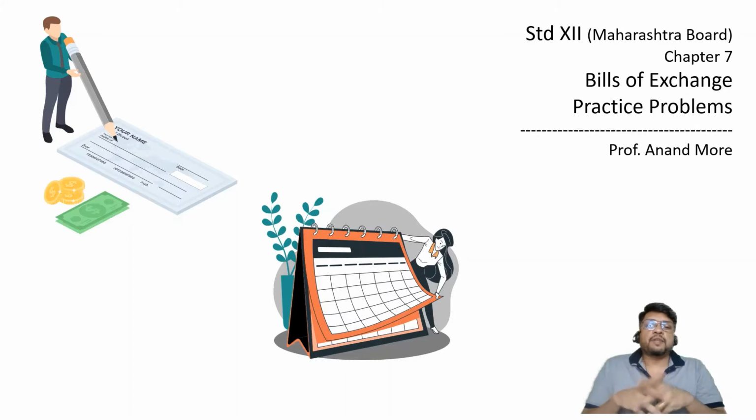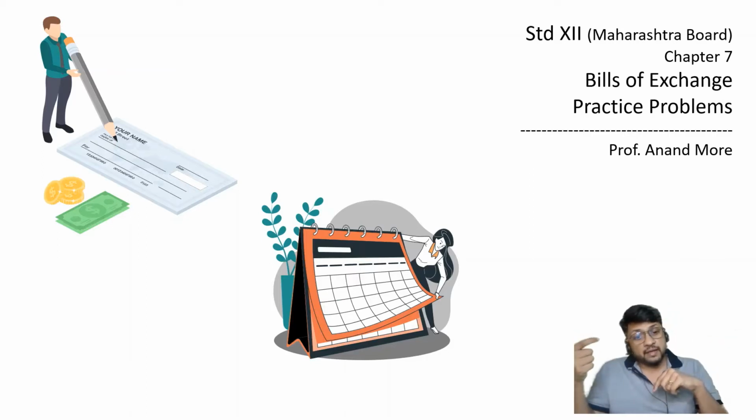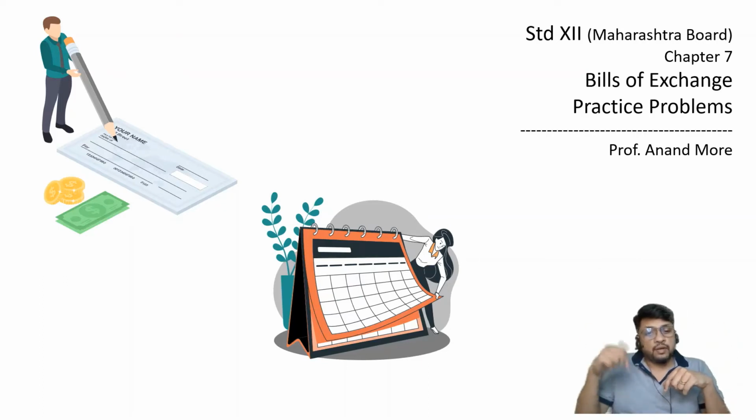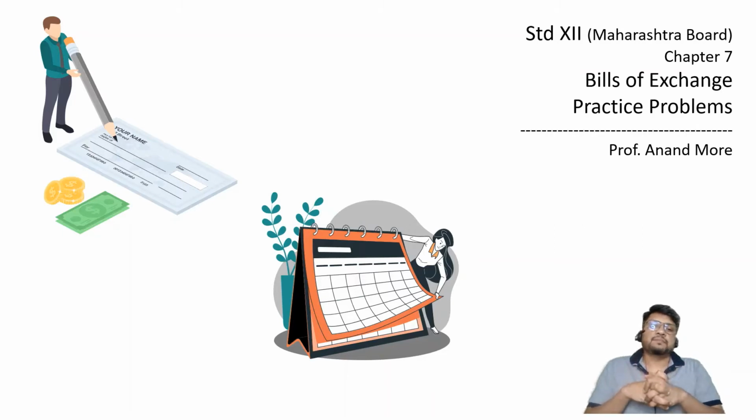Therefore, the banker will come up with a new idea. What will the banker specify? I want 10 rupees interest. Drawer is going to the banker, showing the bill of 100 rupees, having a duration of 1 year, drawn on the drawee. Banker is telling, I want 10 rupees interest, but the drawee will not pay 10 rupees interest at the time of due date. So today only I will deduct the interest. And instead of giving the drawer 100 rupees, banker will give only 90 rupees to the drawer. So from the banker's pocket, 90 rupees will get out and they will get in the pocket of the drawer.